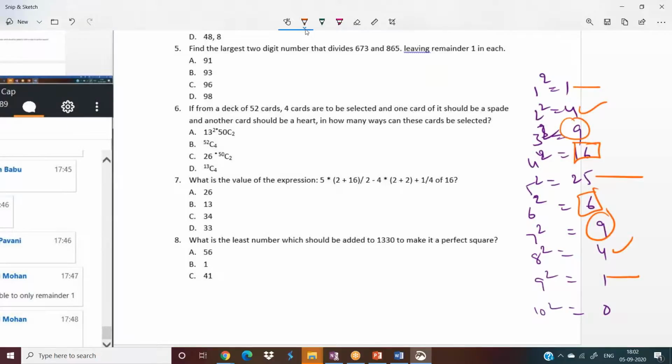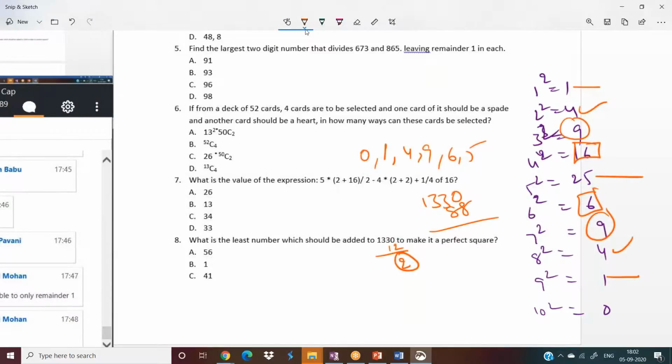Just imagine if you add 12 to it, 100% it cannot be a square because the units place digit will be 2, and no number ending with 2 will be a perfect square. Yes or no? Because a perfect square must end with either 0, 1, 4, 9, 6, 5 only. No other number can be there. So 1330, can you add 88? Impossible.